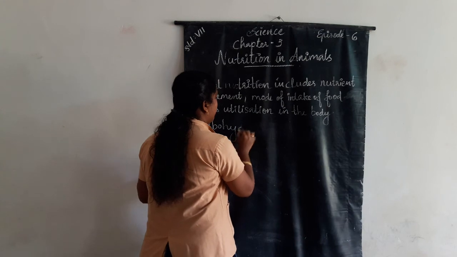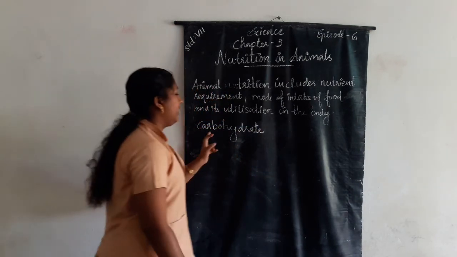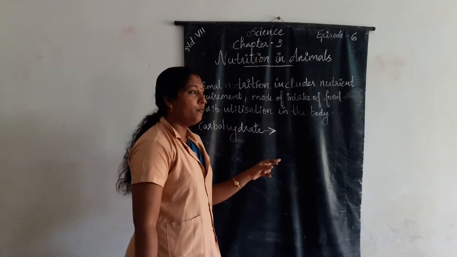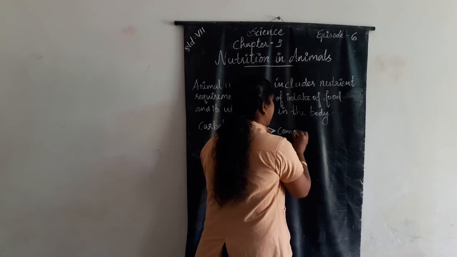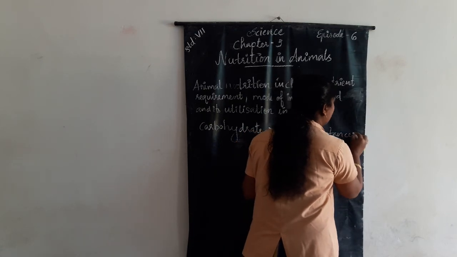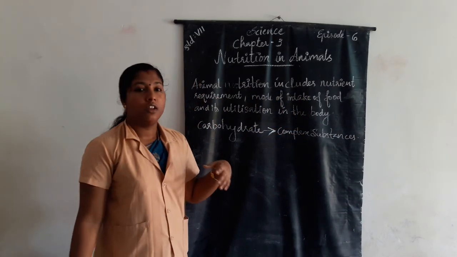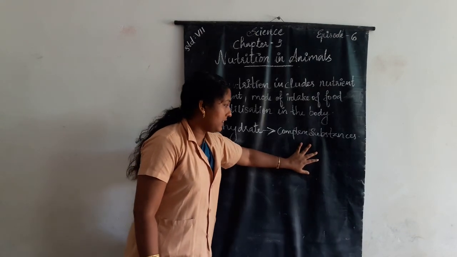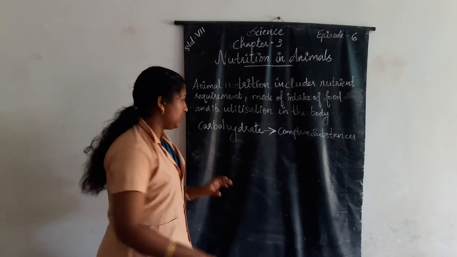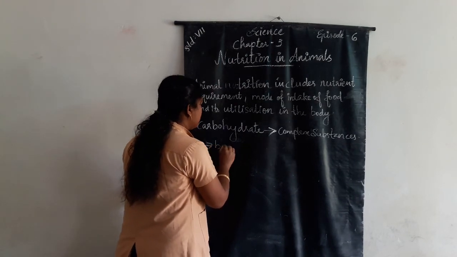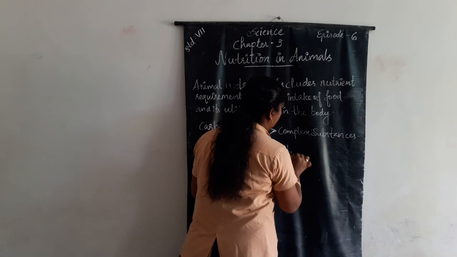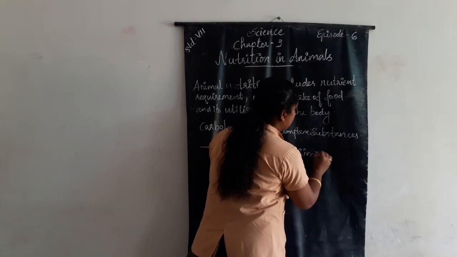Carbohydrate is a component of food. The carbohydrate is present in the food in the form of complex substances. These complex substances cannot be used as such. So the complex substances are broken down into simpler substances.